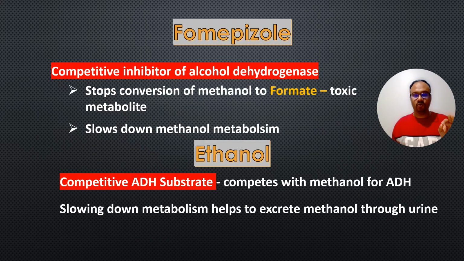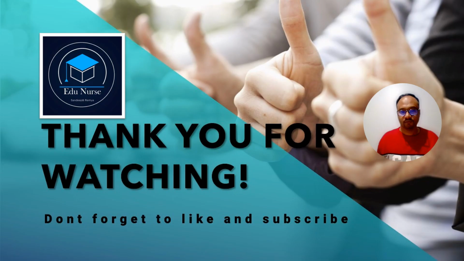Now let us see the antidotes of methanol poisoning. The first one is fomepizole. It is a competitive inhibitor of alcohol dehydrogenase. It stops conversion of methanol to formate, the toxic compound, and it slows down the methanol metabolism. So the next one is ethanol. It is a competitive alcohol dehydrogenase substrate. So it competes with the methanol for alcohol dehydrogenase. Slowing down the metabolism helps to excrete the methanol through the urine.